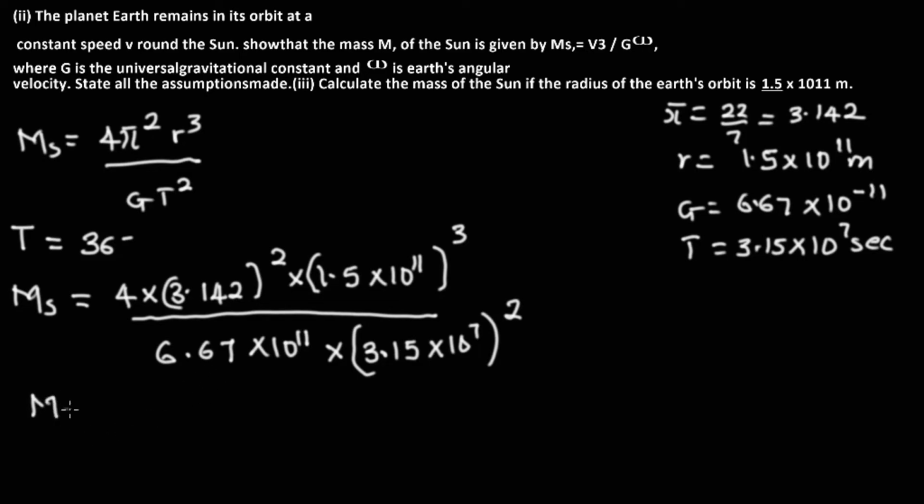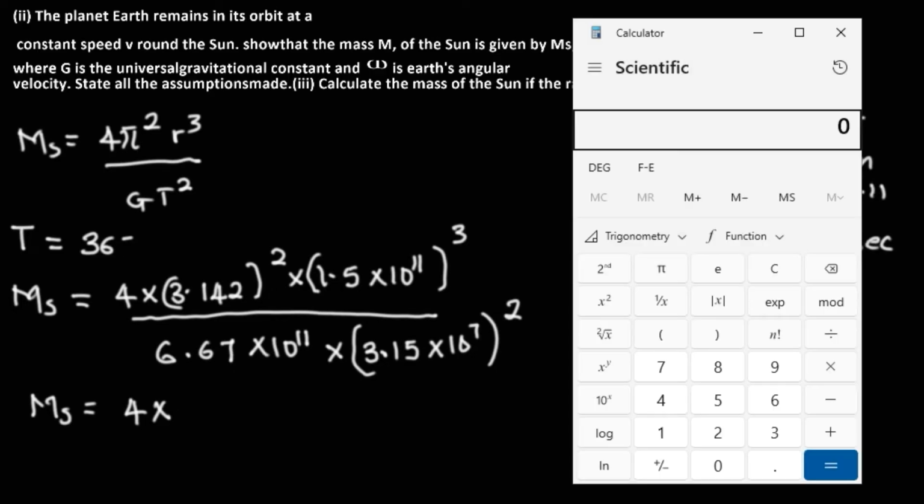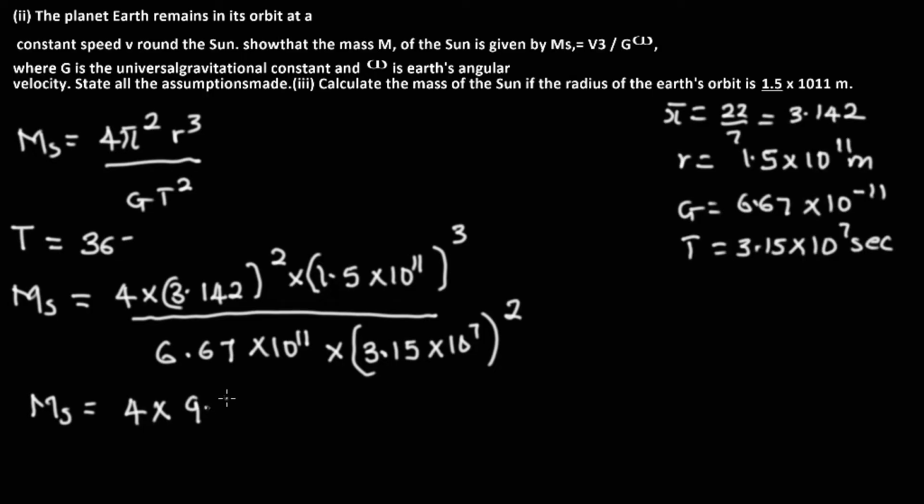This is what happens. Mass of the sun is equal to 4 multiplied by 3.142 squared. Let me bring out the calculator. This is what we're going to be having: 3.142 squared, which gives 9.87. So approximately, I will just give it as 9.9. Multiplied by 1.5.